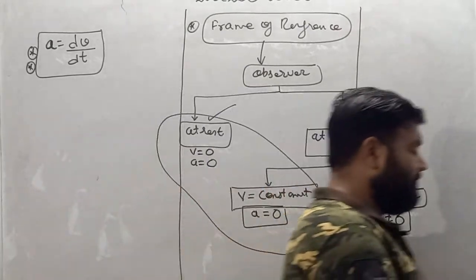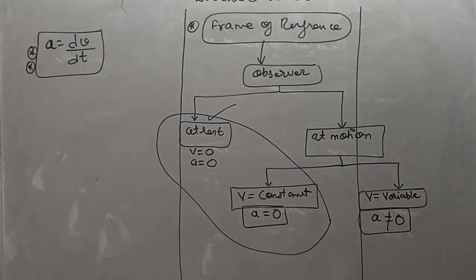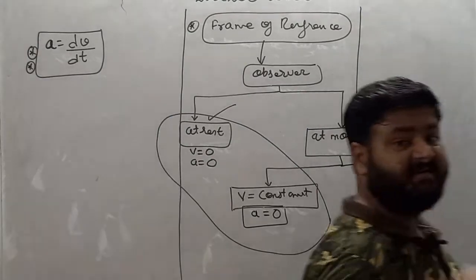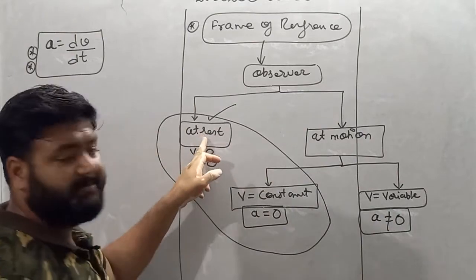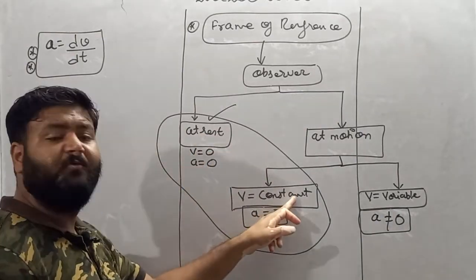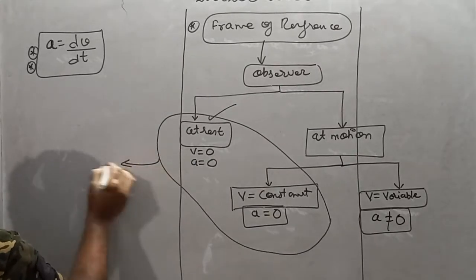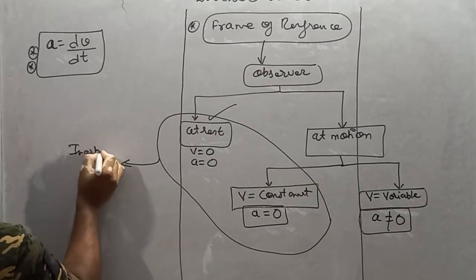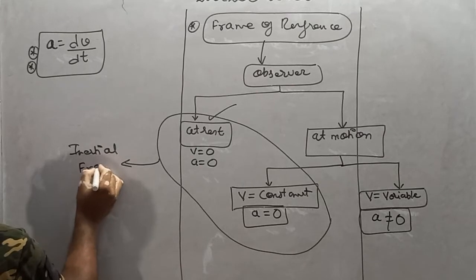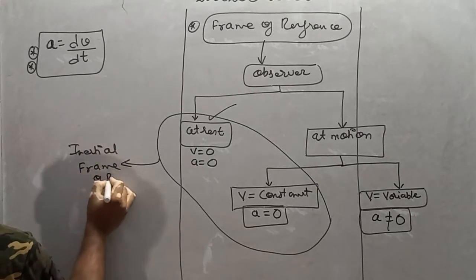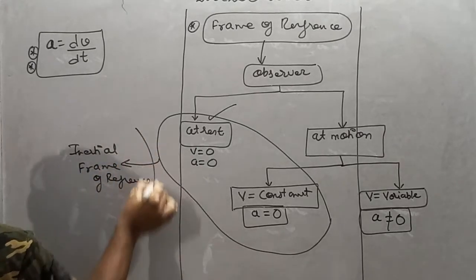write down, when the observer is not accelerating, that is, either the observer is at rest or if moving, then moves with constant velocity, this kind of frame of reference is called inertial frame of reference.